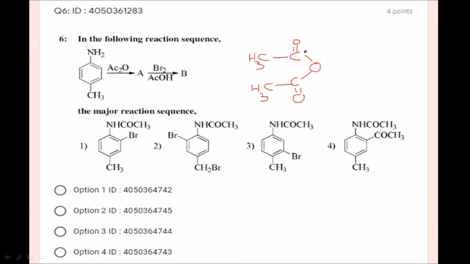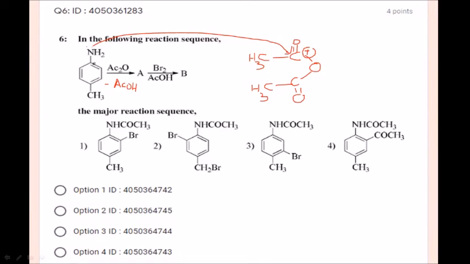Here the acyl cation will form and attack here, giving NHCOCH3, with loss of acetic acid. That means in the first step, compound A is going to be acetanilide. Aniline upon reaction with acetic anhydride gives acetanilide.